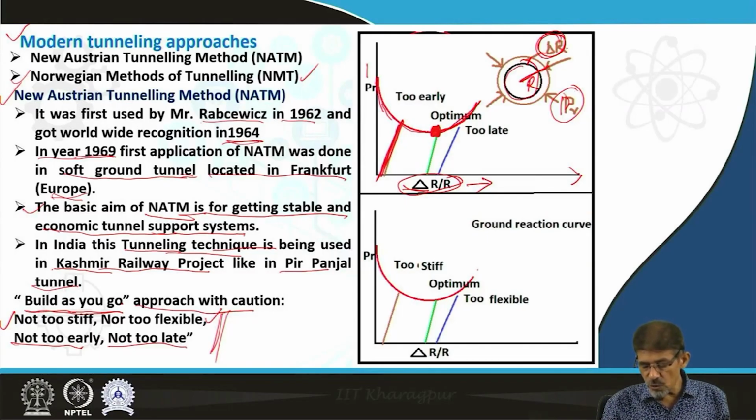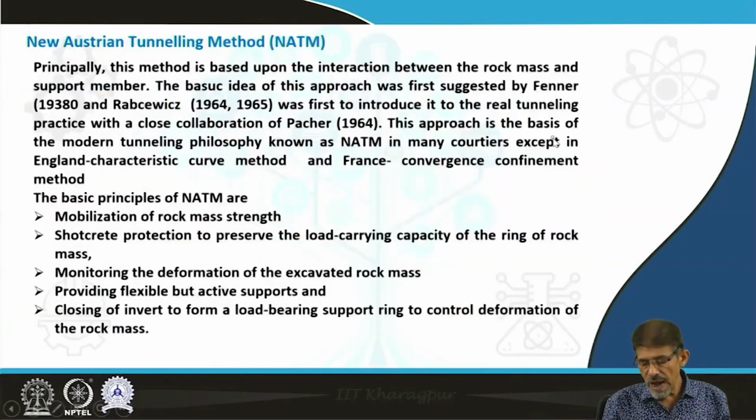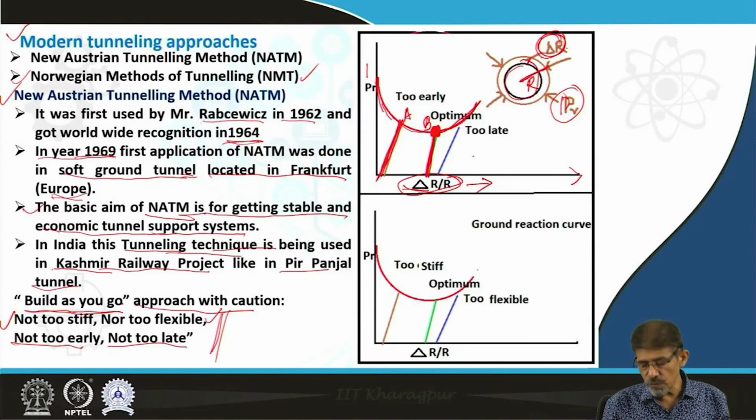If we install the support system at this point, B, that will be optimum and more suitable than the previous location, location A. Location B is more suitable than location A. And if we apply it here, at a late point, then also it is not suitable. Therefore, not too early, not too late. Here, not too steep, this is the optimum, not too flexible.